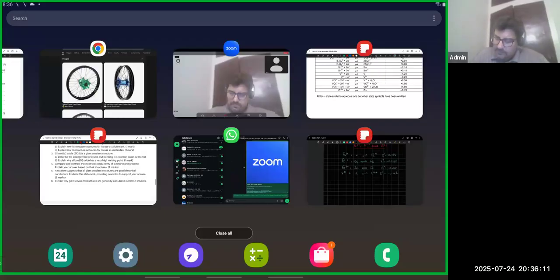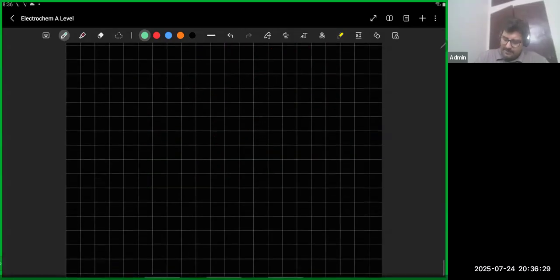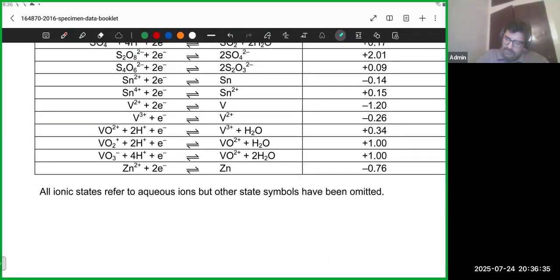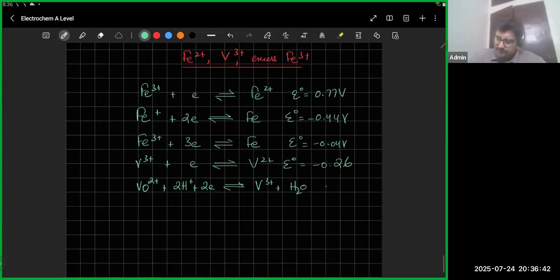अब वो याद किस तरह रखे, VO2 plus, एक सेकेंड, VO2 plus 2H plus 1 plus 2, I guess पहले वैसे ही लिख लेते हैं. And it was forming V3 plus plus, I guess H2O, और जाके फिर देखना पड़ेगा. अच्छा, VO2 plus 2, अच्छा सही लिखी है, 0.34. ठीक है, the E naught for this was 0.34 volts.